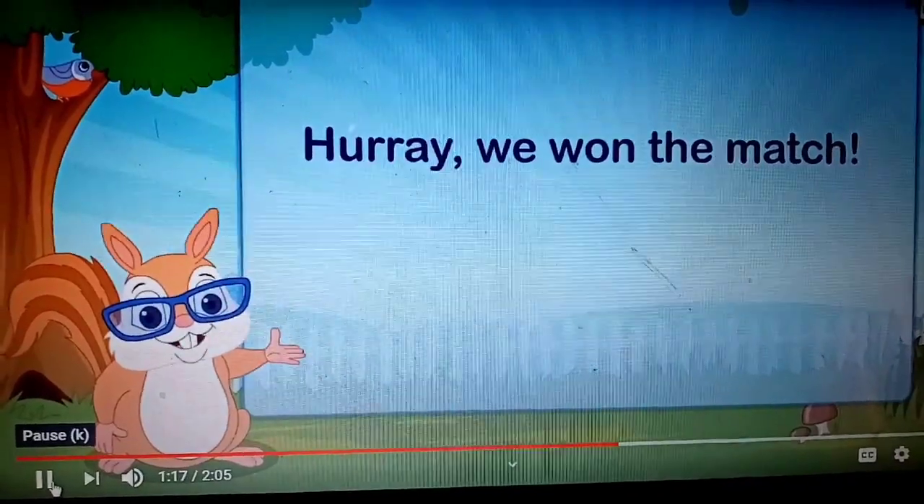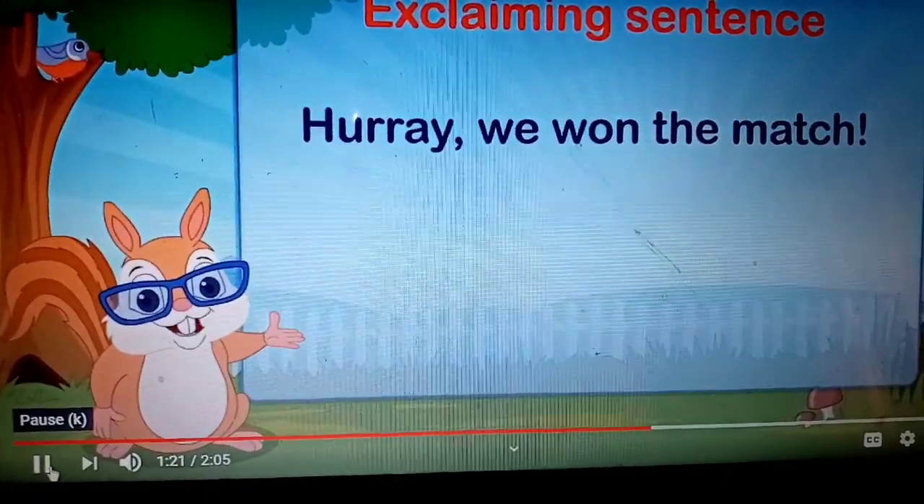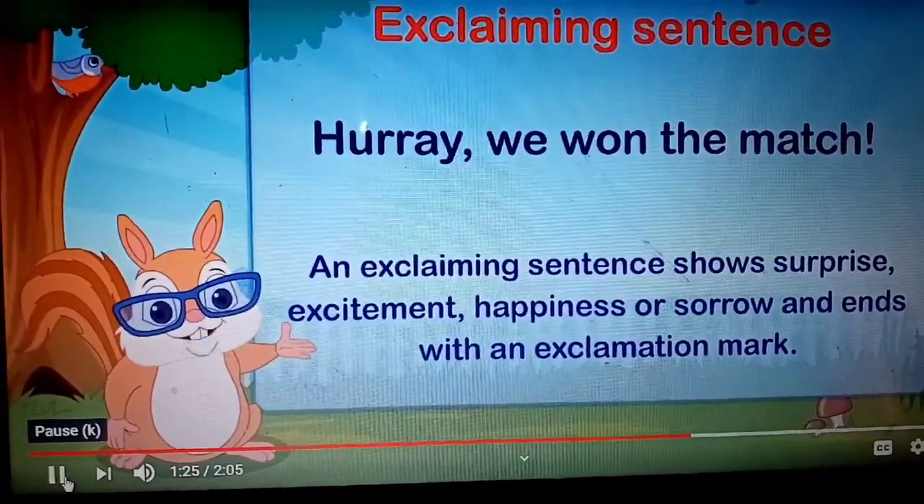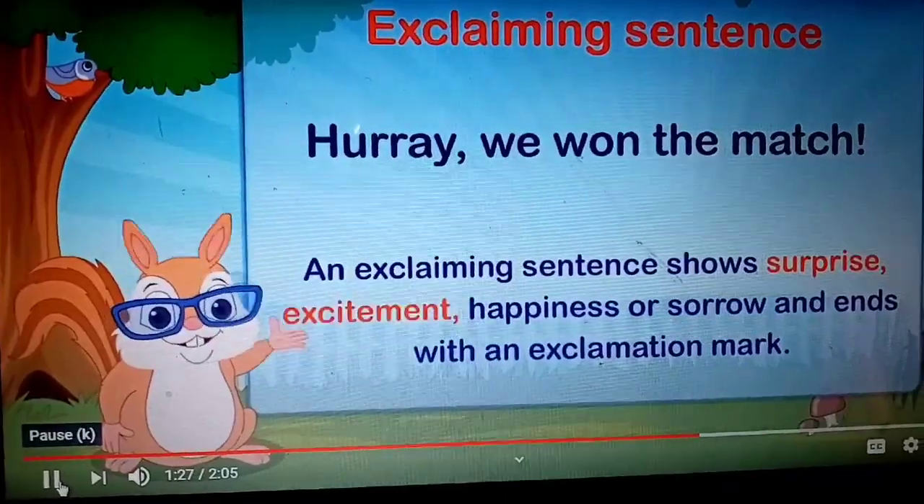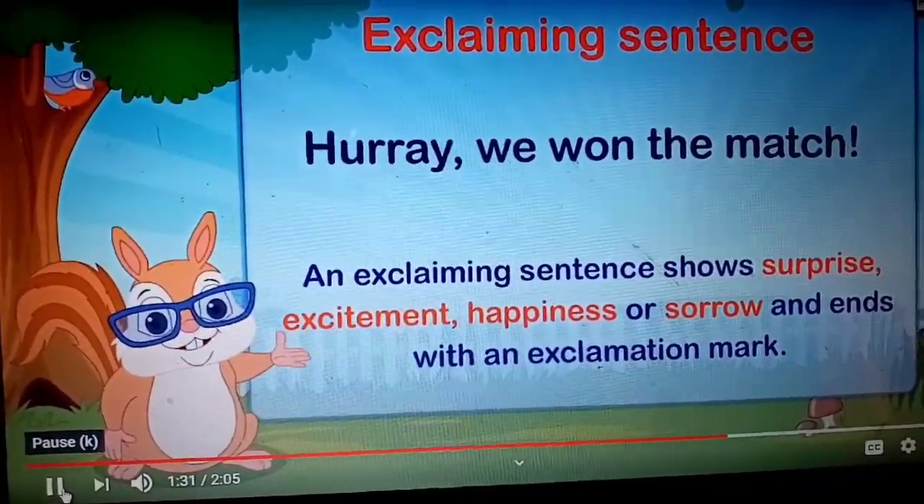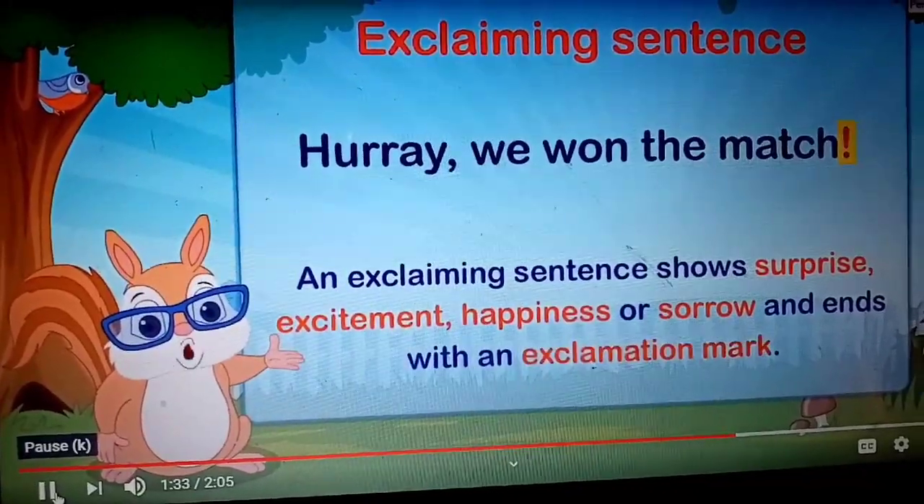Hooray! We won the match! This is an exclaiming sentence. An exclaiming sentence shows surprise, excitement, happiness, or sorrow and ends with an exclamation mark.